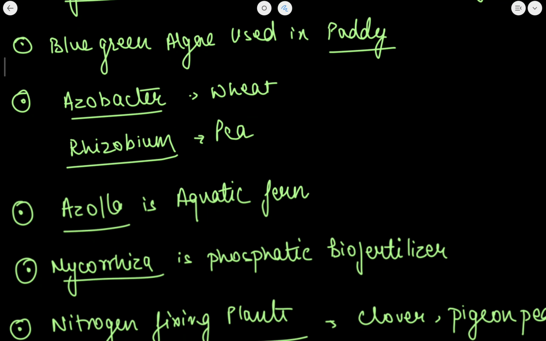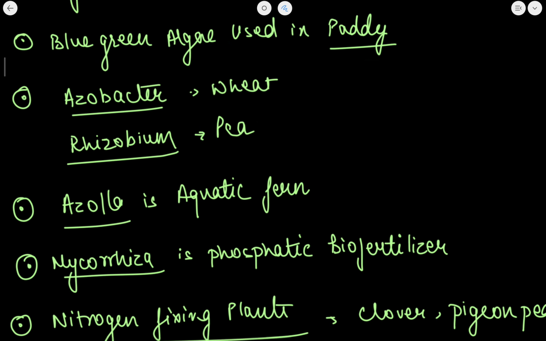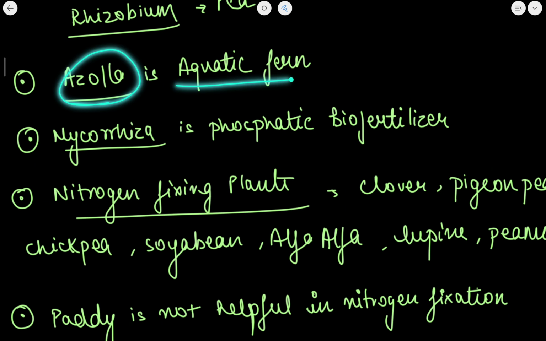Now different types of biofertilizers are there और इनका use कहाँ पे होता है. Azotobacter is used in wheat whereas rhizobium is used in pea. Blue green algae we have already seen is used in paddy. Now azolla, it is an aquatic fern. It is found in aquatic ecosystem.